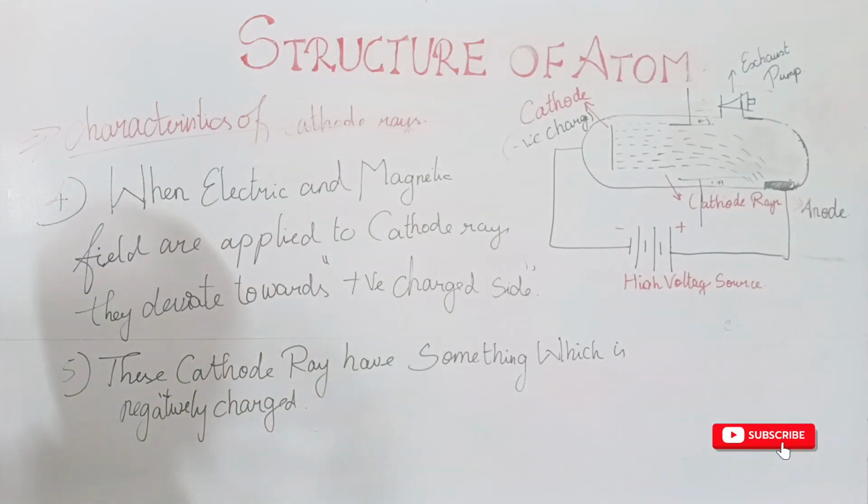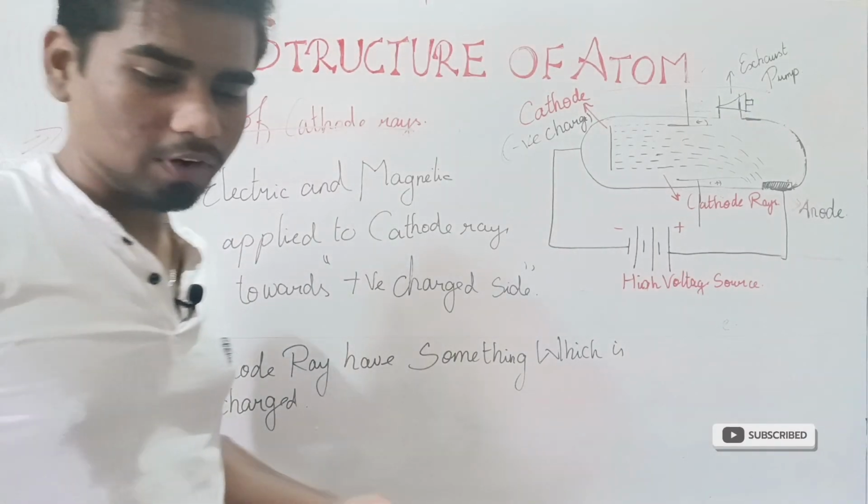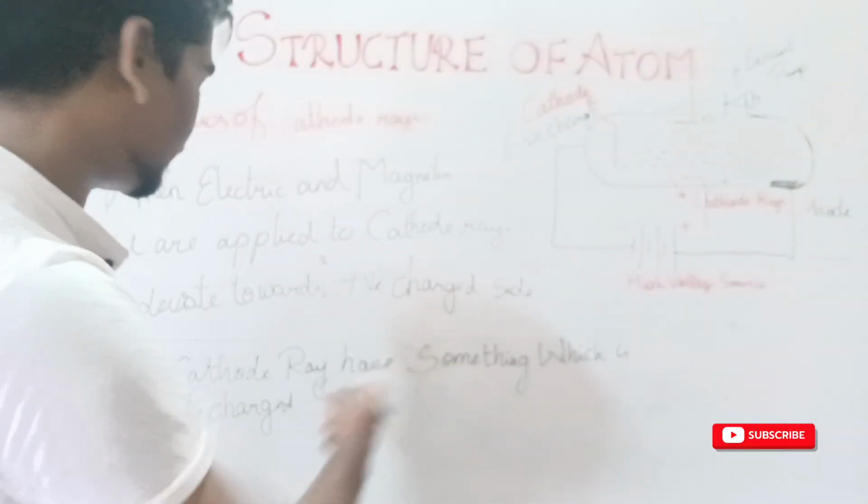Later, this negatively charged particle is found to be the electrons.